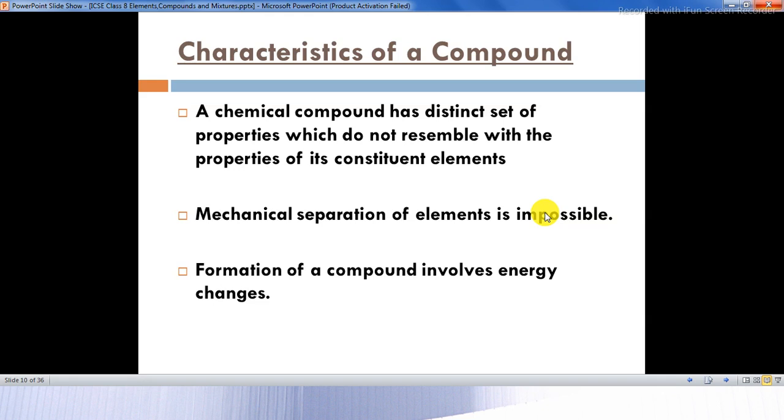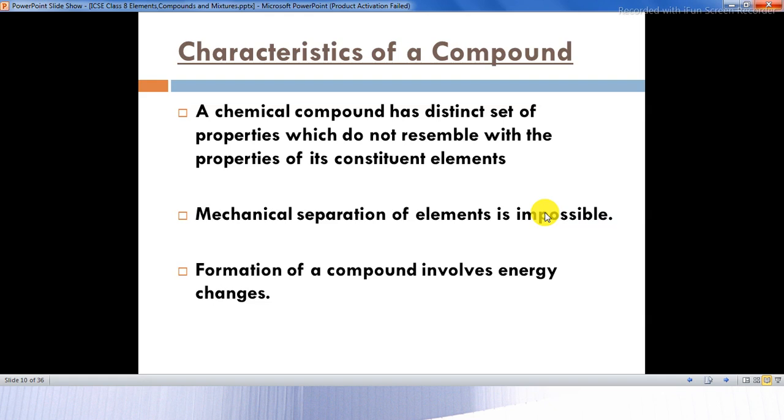Mechanical separation of elements is impossible. So manually you cannot separate these elements. For example, if water is just given to you, you cannot just separate hydrogen from oxygen. You have to use chemical methods.